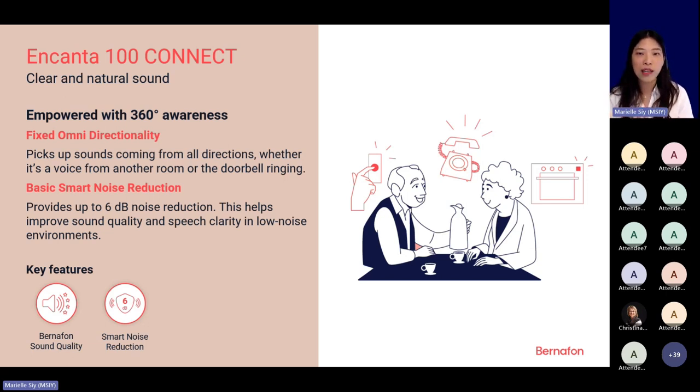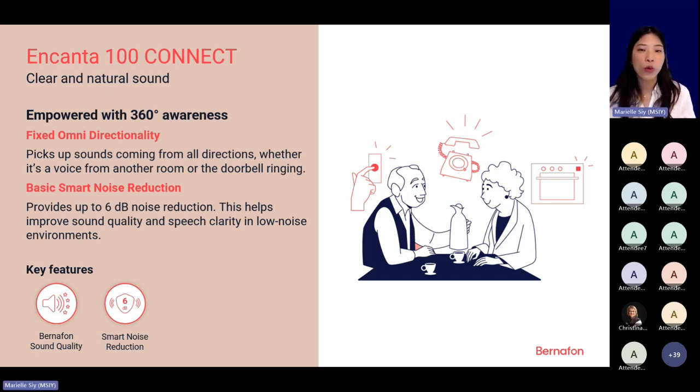So omnidirectionality is ideal for people who spend most of their time in a low noise environment like at home. But also take note that it is possible to, of course, change the directionality preference if needed to fixed directionality or adaptive full directionality in Oasis Nx.